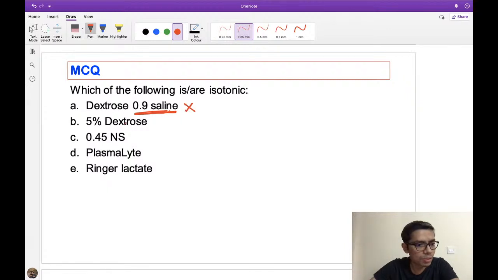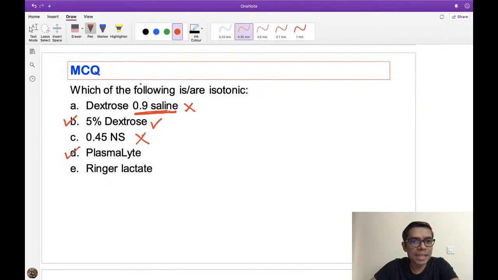5% dextrose, all of you have given the correct answer, yes, it's my answer. It's a purely isotonic solution. 0.45% normal saline, obviously this is not an isotonic solution, so cross. Plasma lyte, right? This is also an isotonic solution.